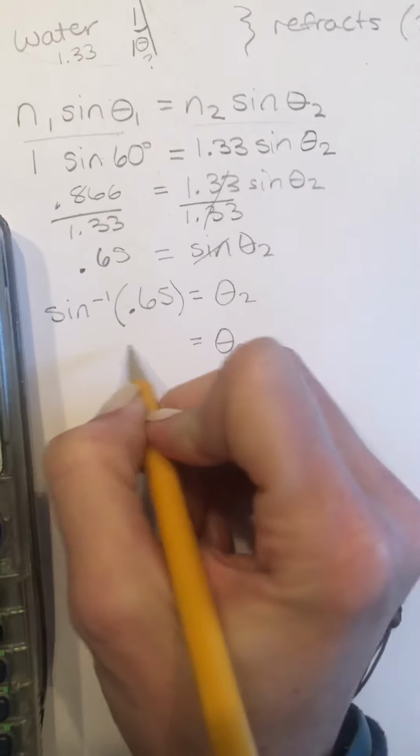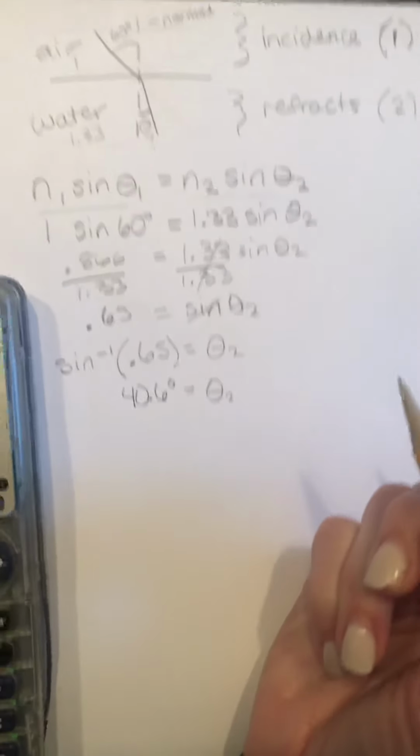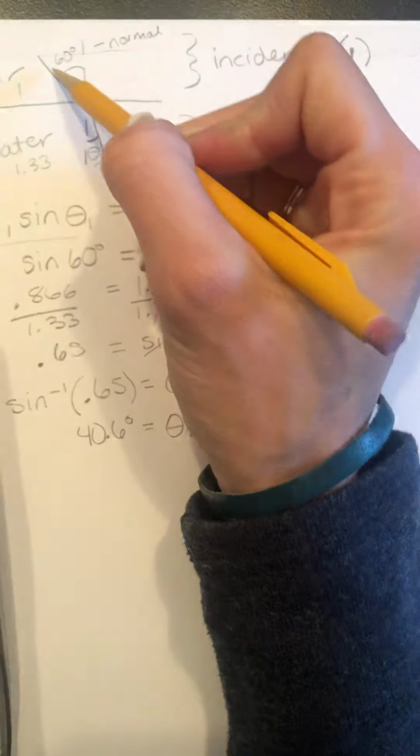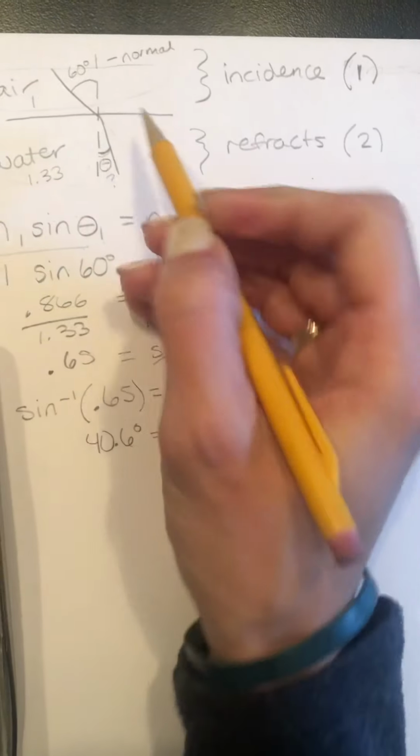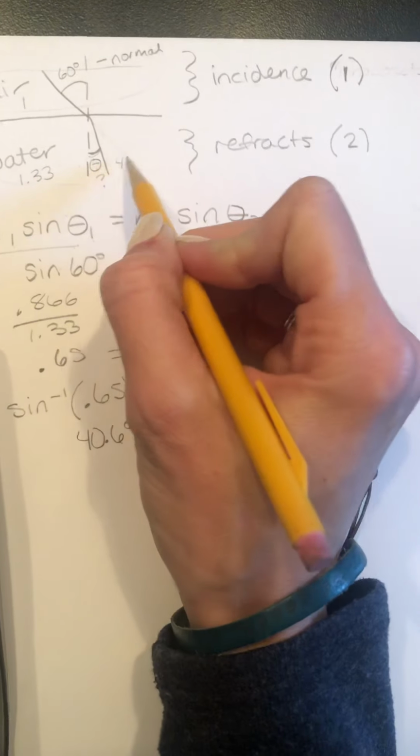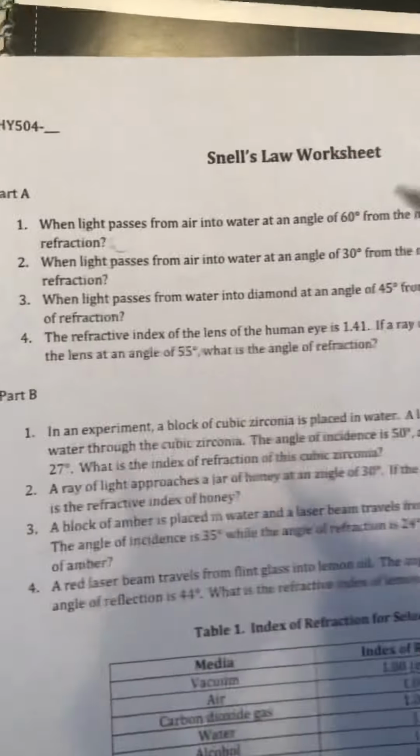So the answer I got was 40.6 degrees. So as this light ray is coming down from air into water, it hits at 60, but it refracts, and this angle when it hits the water is going to be 40.6 degrees. And that will be my answer for number 1.